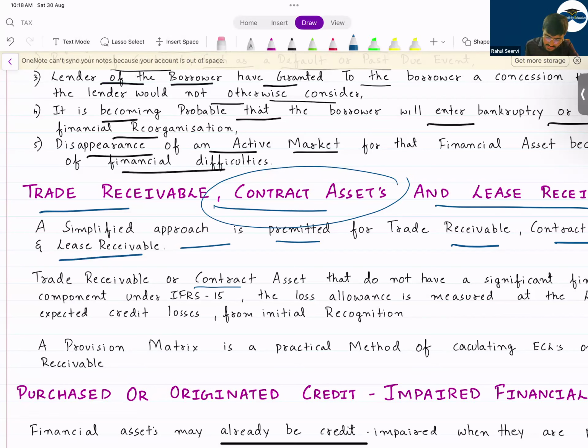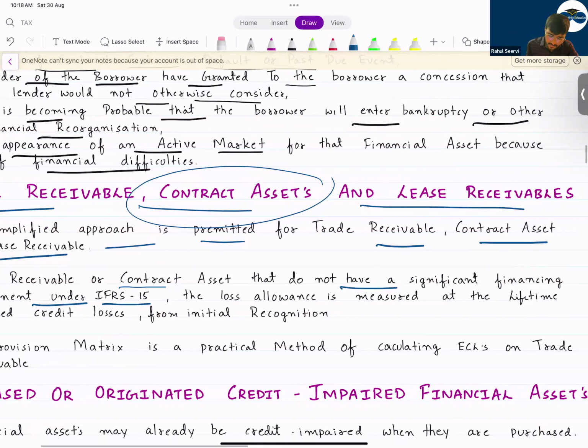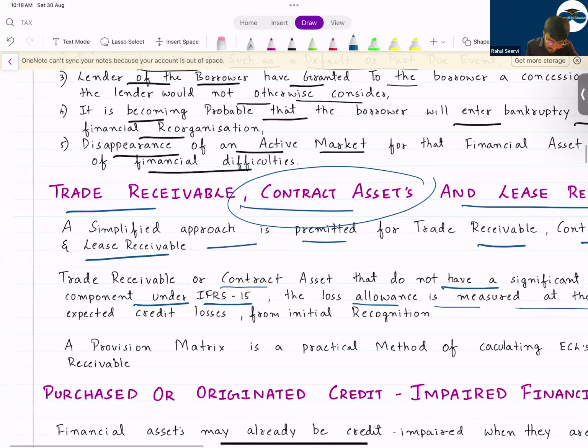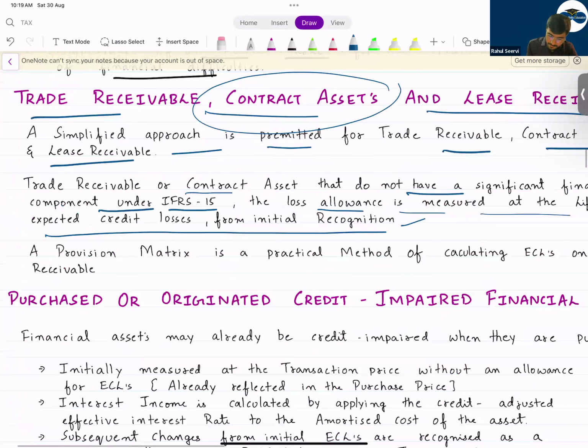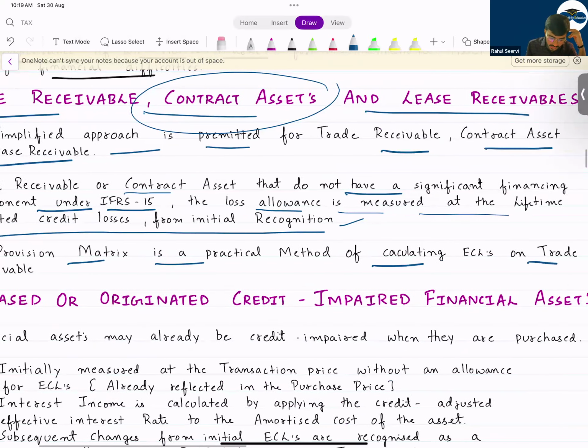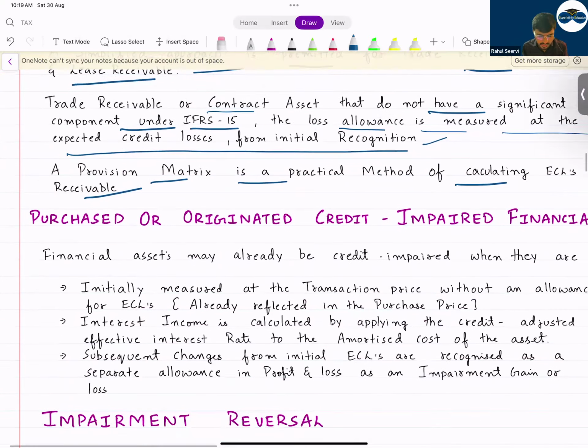So for trade receivable or contract asset that do not have a significant financing component under IFRS 15, the loss allowance is measured at the lifetime expected credit loss from initial recognition only. That means if you have a trade receivable or a contract asset that does not have a financing component, that means the time period is not more than 12 months, in that case we follow lifetime expected credit loss. We will not follow 12 months expected loss. A provision matrix is a practical method of calculating ECL on a trade receivable. We have done this in the class. I'll take 2 examples for this also, no issues.